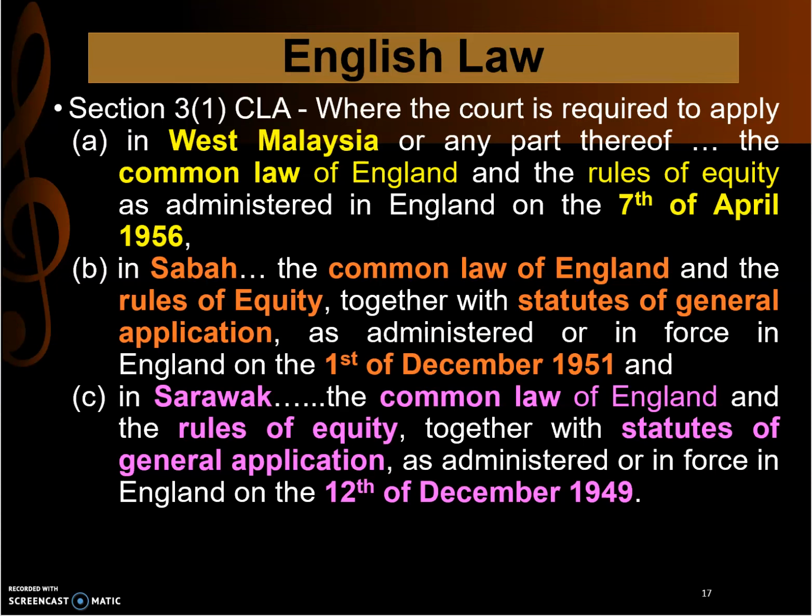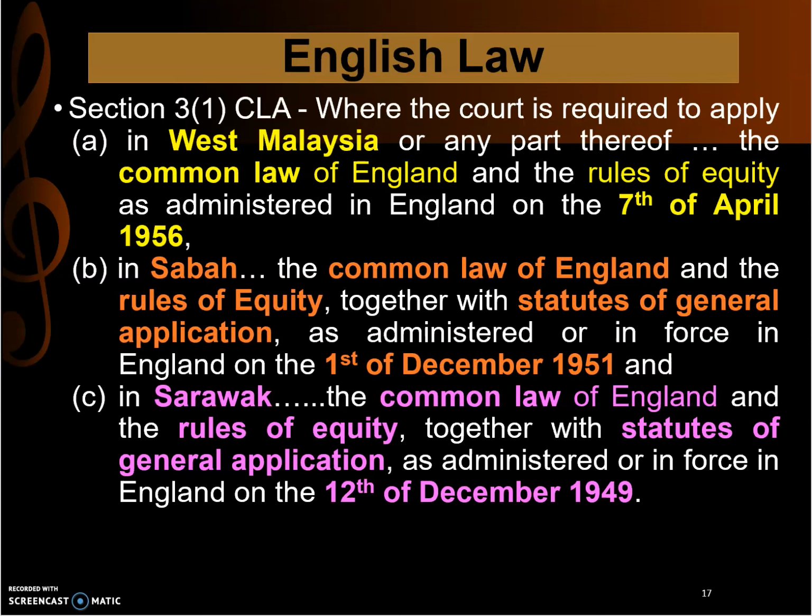What it means is that whatever law was administered and enforced in England until 1st December 1951 we can use in Sabah. Just now, whatever law was enforced in England until 7th April can be used in West Malaysia. For West Malaysia, we only talk about common law and equity, but in Sabah, common law, equity and statutes of general application.